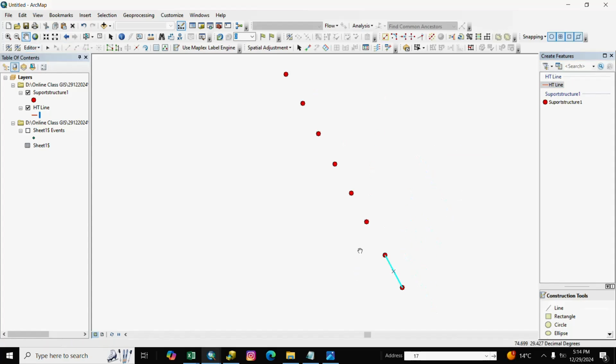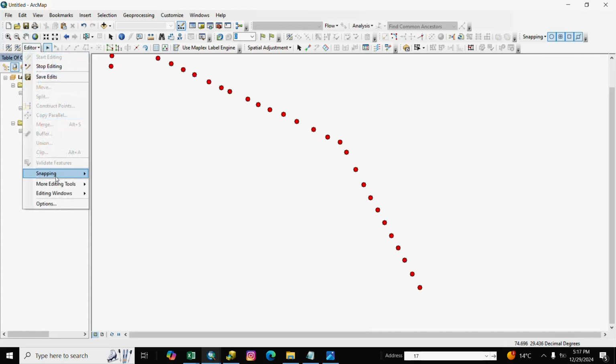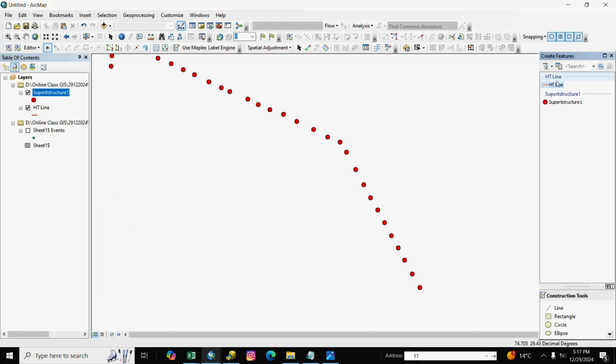If you are not clear about 1 to 2, 2 to 3, 3 to 4, you can also draw a single line diagram, SLD, a hand-made SLD. So you clear it. We go to editor, edit window, create feature, and we select the line, draw first, second, third and fourth. In the same way we draw the whole network.